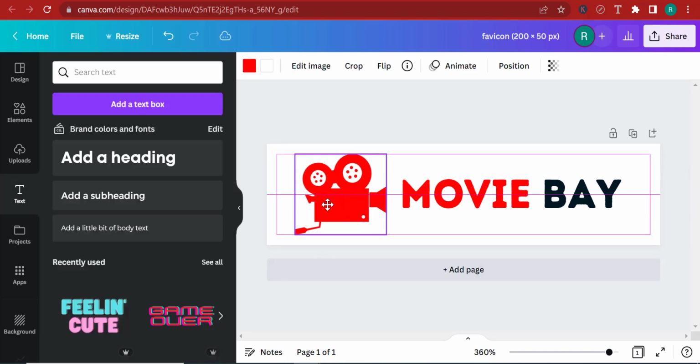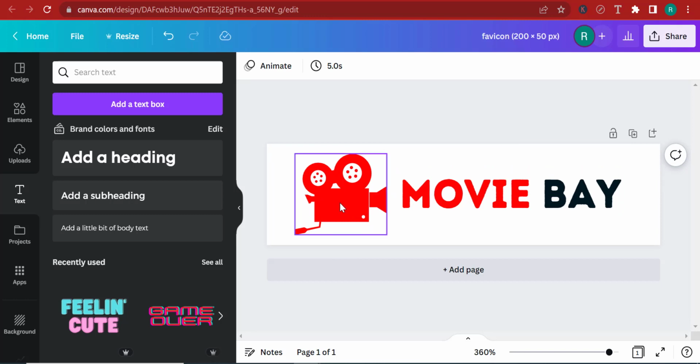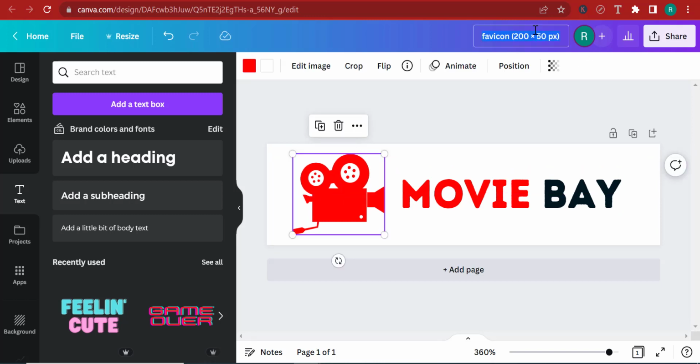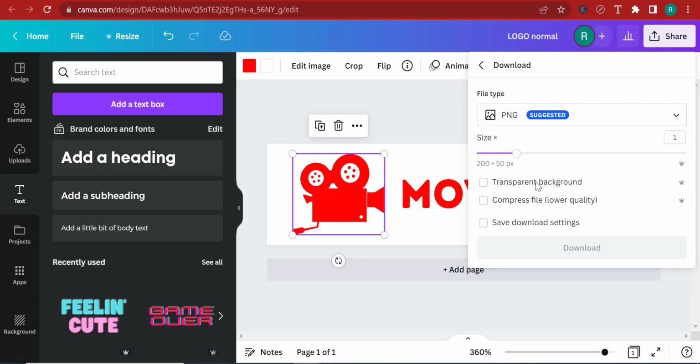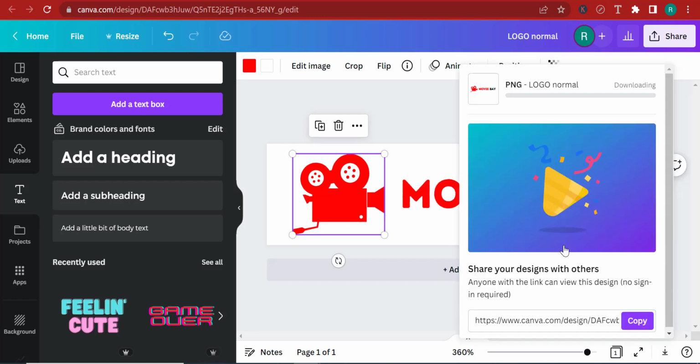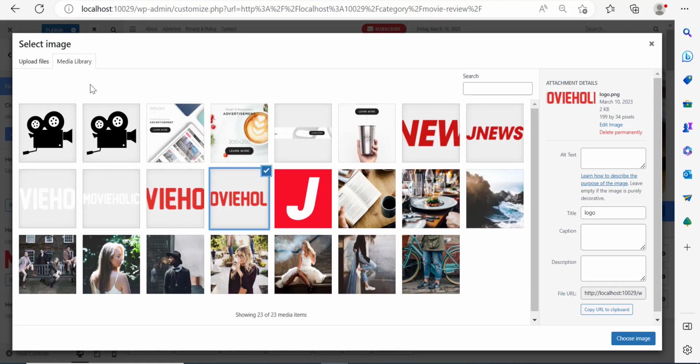So I'm going to place this one here. I have my logo ready. So I'm going to go ahead and name this one logo normal, and I'm going to download this. Now, usually it's better to download it as an SVG, but I'm just going to download it as a PNG because sometimes WordPress doesn't really upload SVG images.